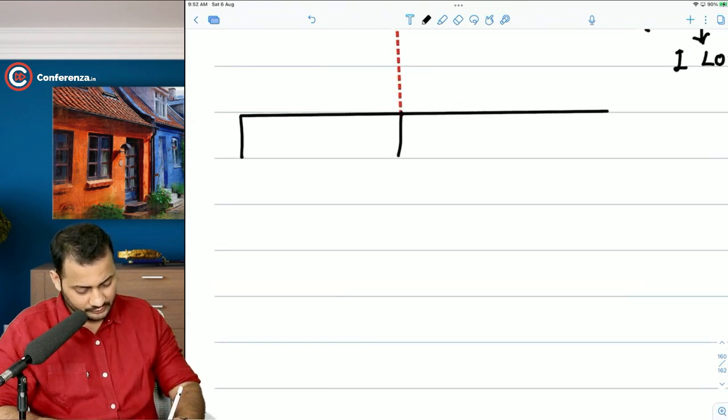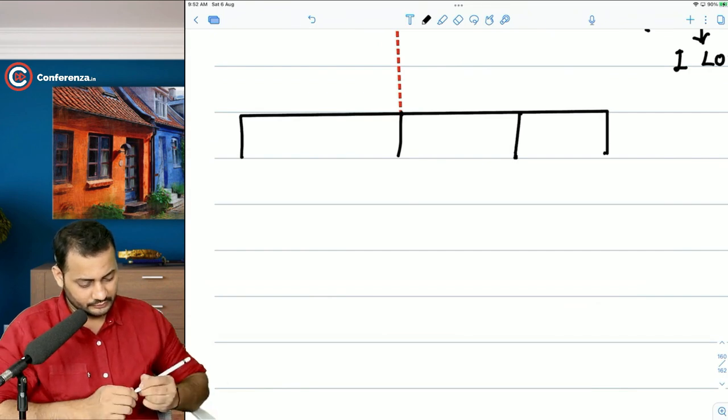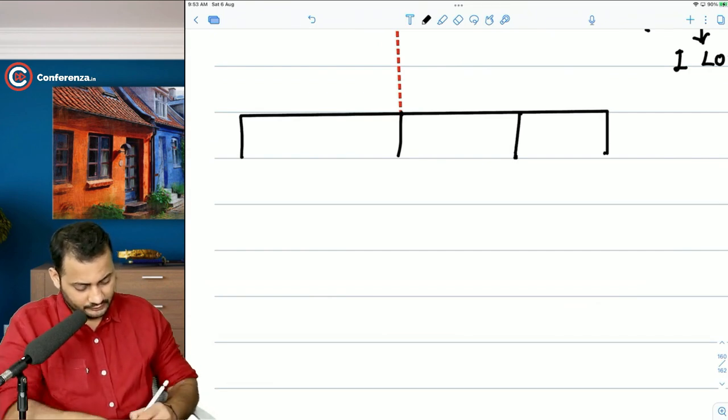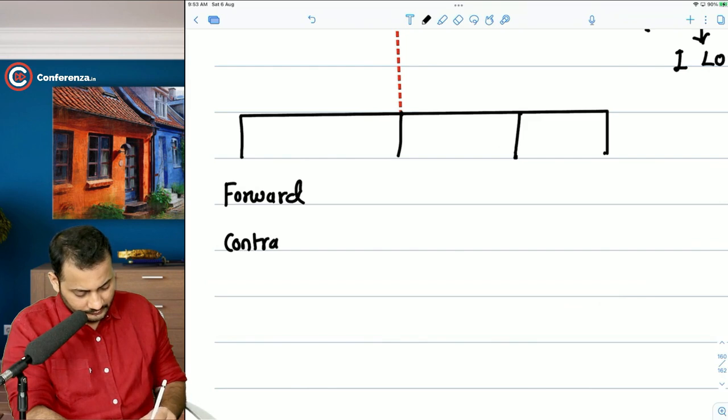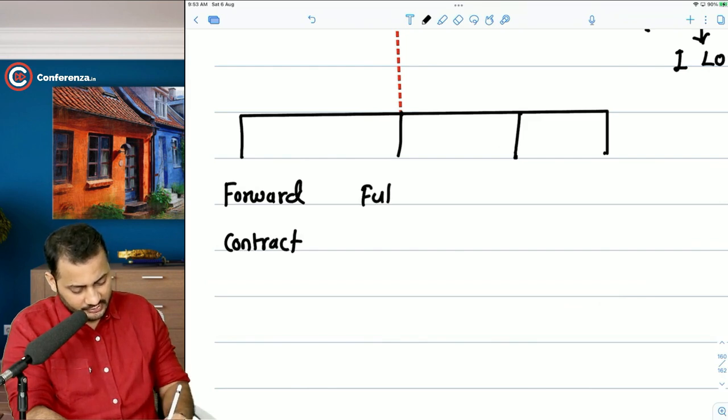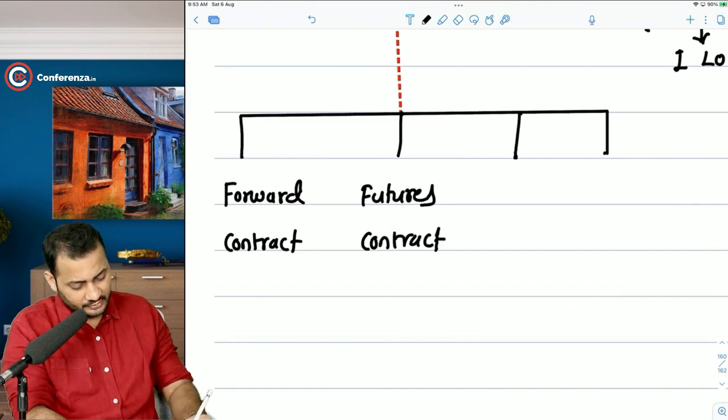1, 2, 3, and 4. First type is called as the forward contract. The second type is called as the futures contract. The third type is called as the options contract.